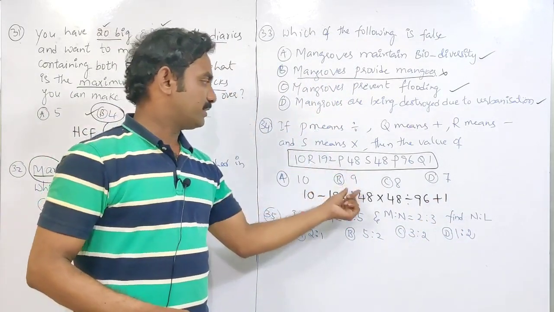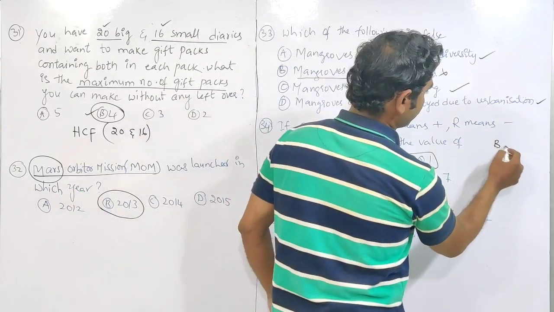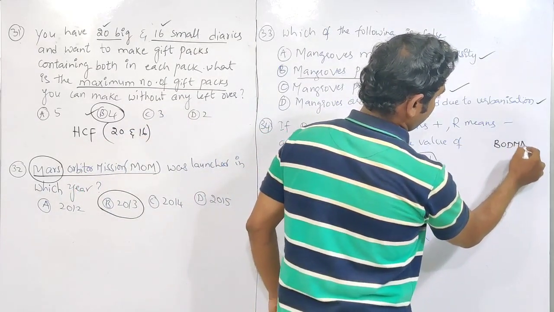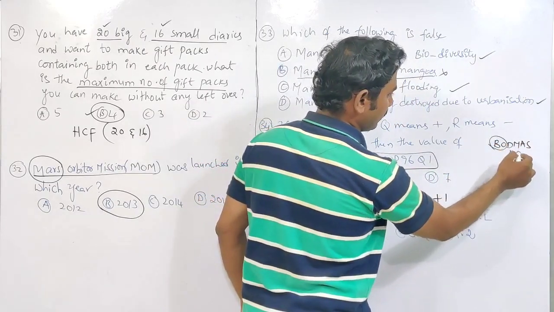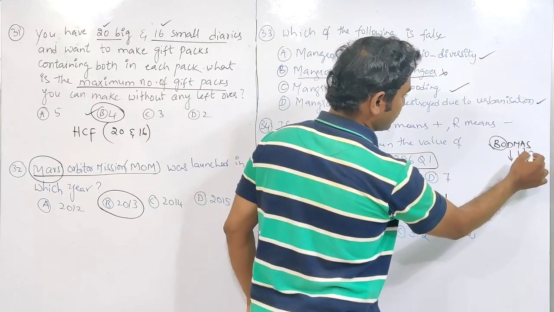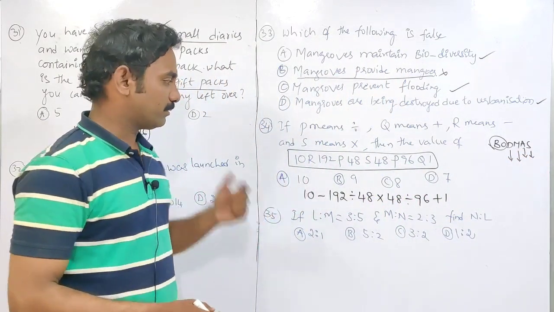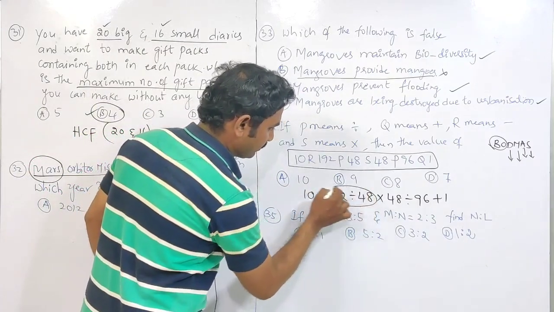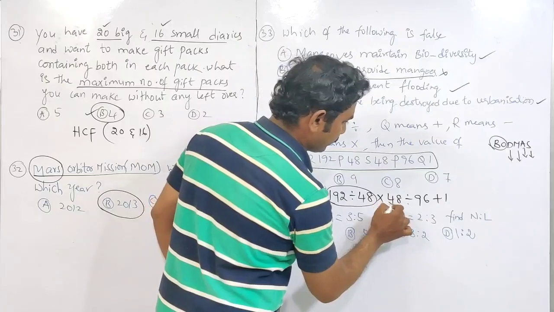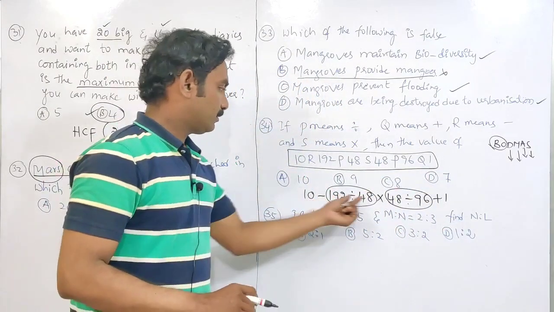So P is division. P division here, division here. What is the BODMAS rule? Bracket, of, first we need to do division, then multiplication, addition and subtraction. First we have to do division according to the BODMAS rule. Where do you find division first? Here one division is there. And here also we find division. So first we have to do division only.